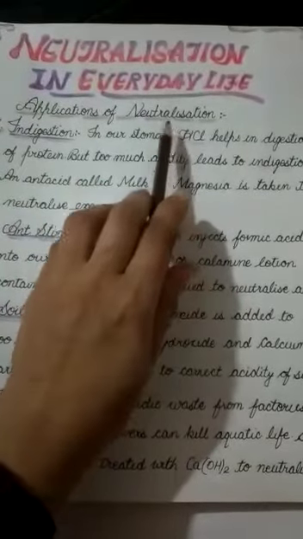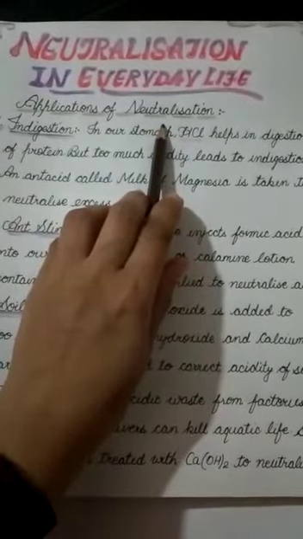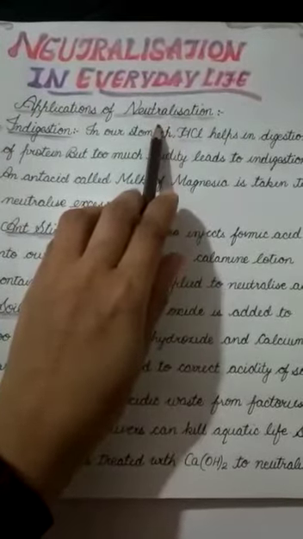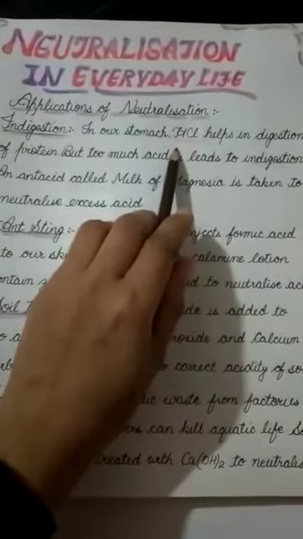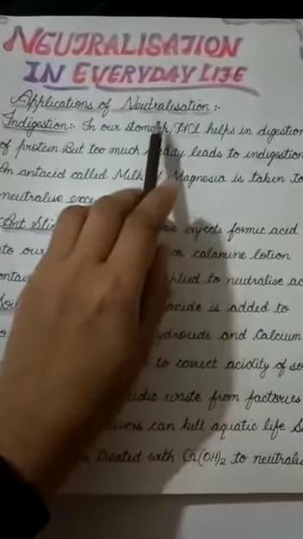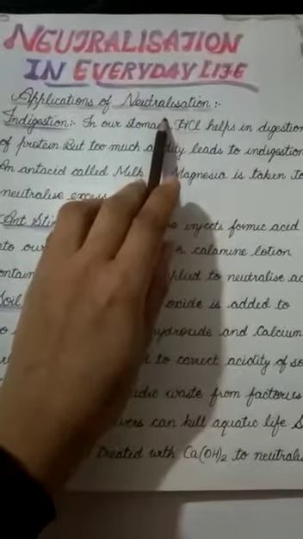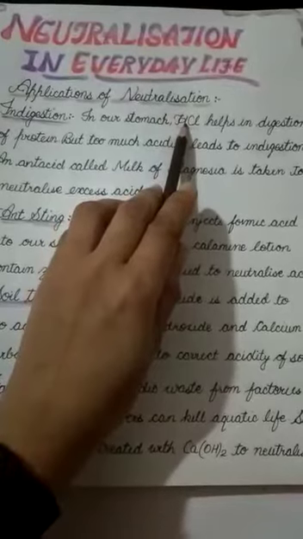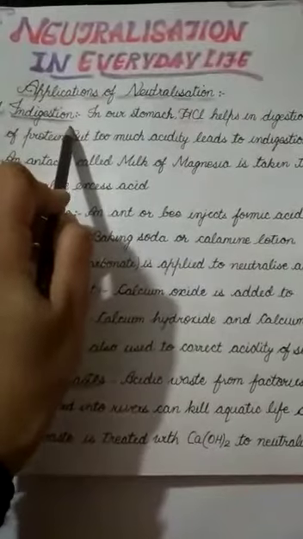First of all, I need to remind you what neutralization is. Students, neutralization is a process in which an acid reacts with a base and a new compound known as salt is formed. Basically, to get rid of excessive acidity or basicity, the neutralization process is adopted. Today we are going to do the applications of the neutralization process. The very first application is indigestion.